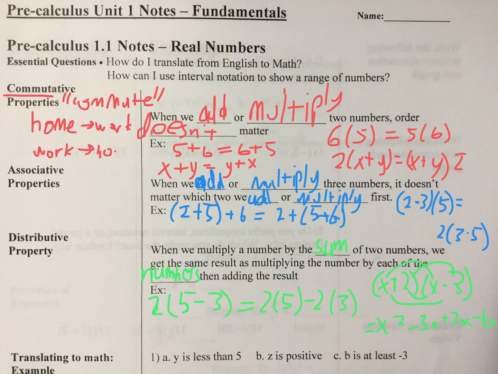Most people take the same route home as they do to work. They go the same route, just in opposite directions. Not everybody, but probably most people. So I remember that going from home to work, you're going to take the same route as if you go from work to home, just in reverse. So that's my little trick to remember the commutative property. Think about the commute between 2 things and just changing the order.